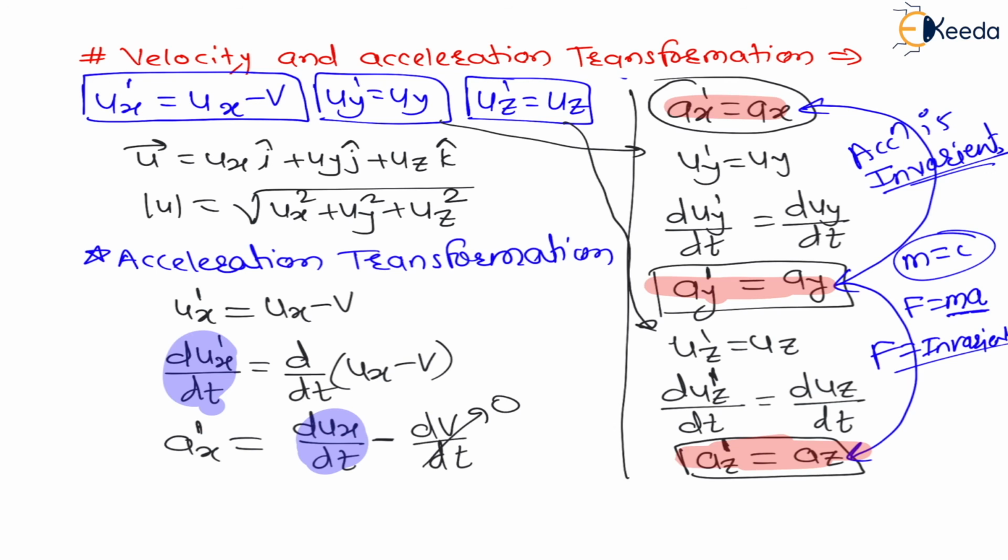But my dear students, at the start of the lecture I also mentioned that the velocity v of this frame is very less as compared to the velocity of light. That's why this Galilean transformation theory fails at very high velocity. When your velocity approaches the velocity of light, then this theory fails, such as for very high speed rockets as well as very high speed satellites. And in such conditions, we use the Lorentz transformation equations. Thank you, dear students. In the next lecture, we will start the Lorentz transformation theory.